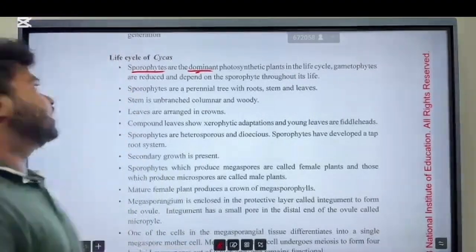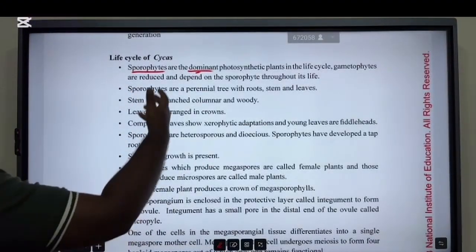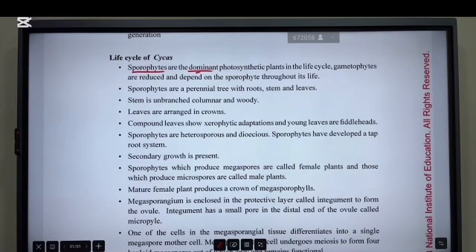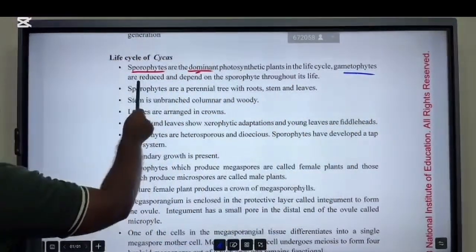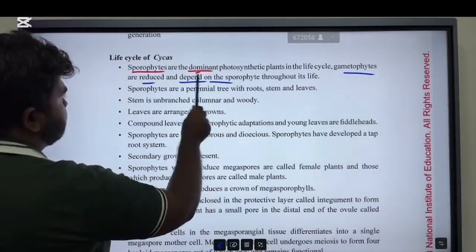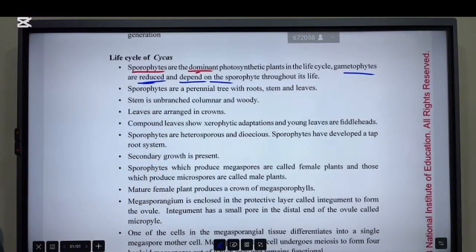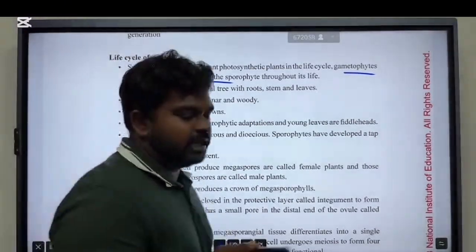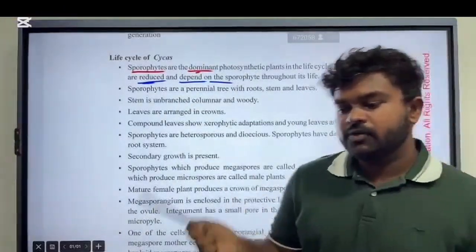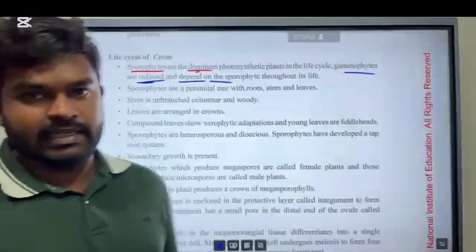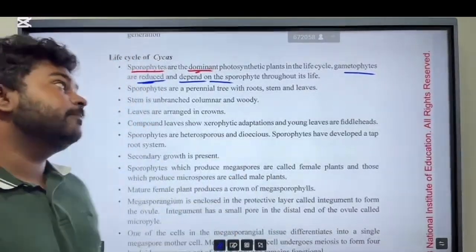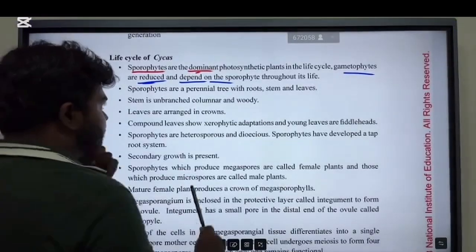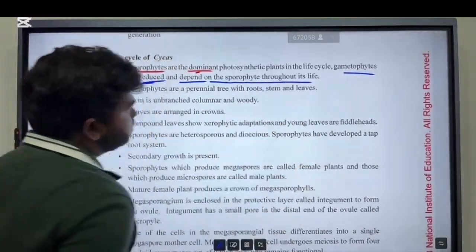Okay, so sporophyte is the dominant plant, so obviously photosynthetic and independent. Then gametophytes are reduced. The gametophyte is the non-dominant plant, so obviously it is reduced and depends on the sporophyte. Now this is a bit different, because previously we discussed Nephrolepis. In Nephrolepis, the gametophyte was also photosynthetic and does not depend on the sporophyte. But here, the gametophyte is reduced and depends on the sporophyte throughout its life.